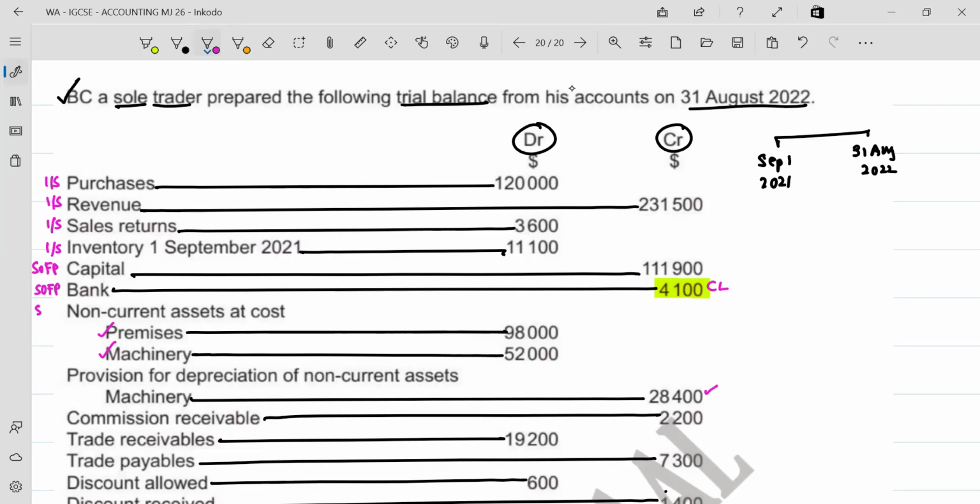All these assets and their provisions are contra asset. Contra asset matlab asset ka opposite. Asset ka opposite matlab it's going to reduce the value of the asset in your statement of financial position.